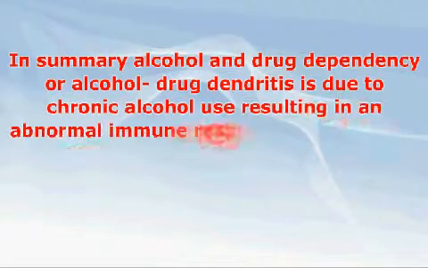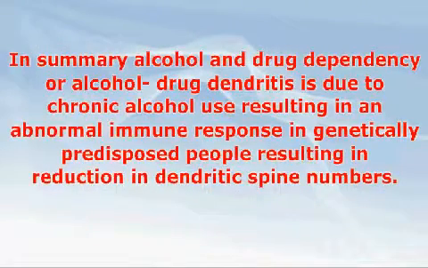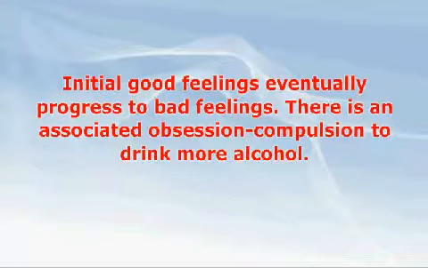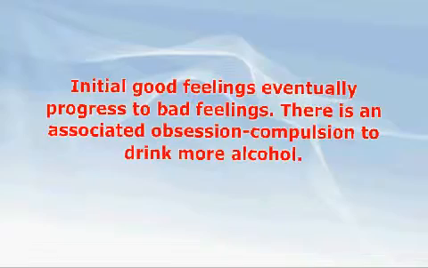In summary, alcohol and drug dependency, or alcohol-drug dendritis, is due to chronic alcohol use resulting in an abnormal immune response in genetically predisposed people, resulting in reduction in dendritic spine numbers. Shorter and more sparse dendritic spines are associated with reduced firing rates and the thoughts and feelings of resentment, fear, self-pity, and dishonesty. There is an associated obsession-compulsion to drink more alcohol.